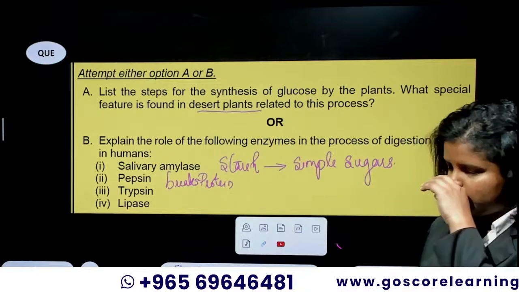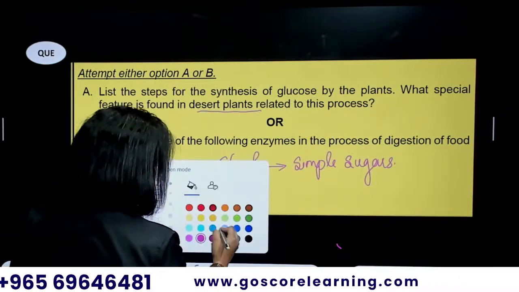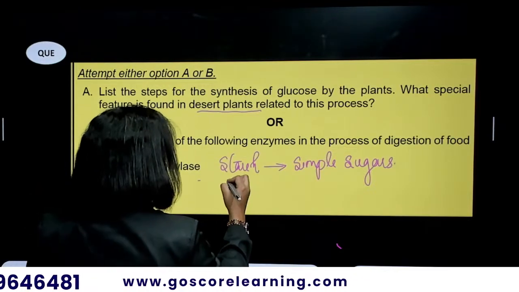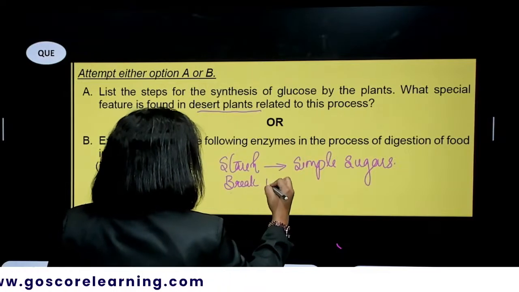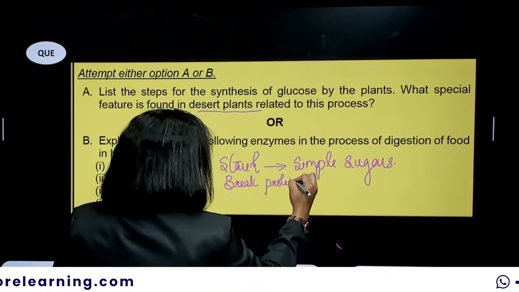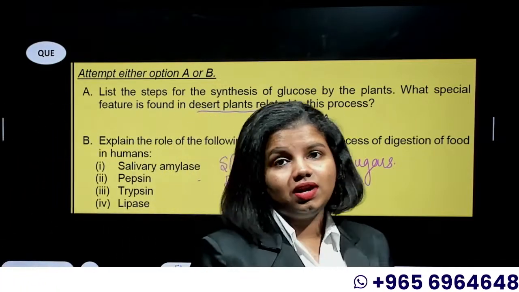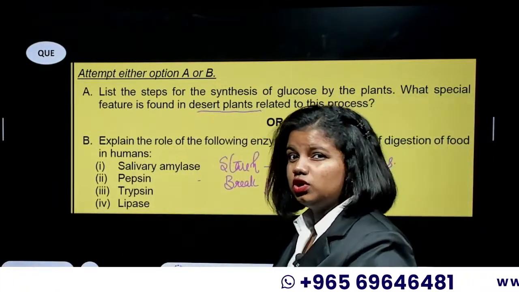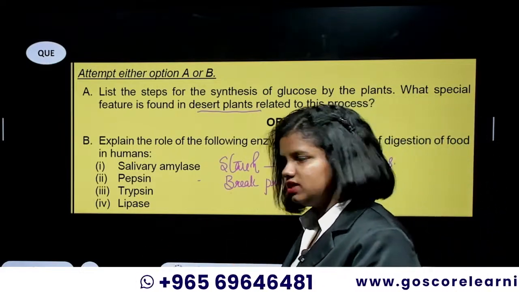It breaks the protein molecule. Okay, one second. So pepsin is the one which breaks the protein molecule. To be more precise, it is breaking the protein into peptone-like molecules, not directly into the amino acid forms.